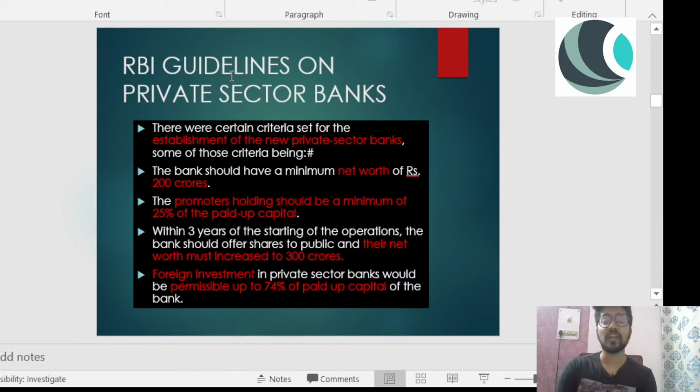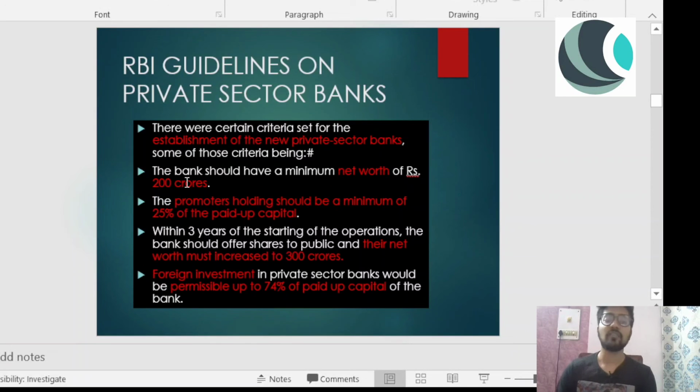The bank should have a minimum net worth of rupees 200 crores. You can easily get a question from here. What are the guidelines of private sector banks? There are four options, five or six options. So in an MCQ, option A will be A, B, C, D. Which one of the following is correct? So you have to find what the guidelines for private sector banks are, right? So you have to remember the numbers as well, the figures.